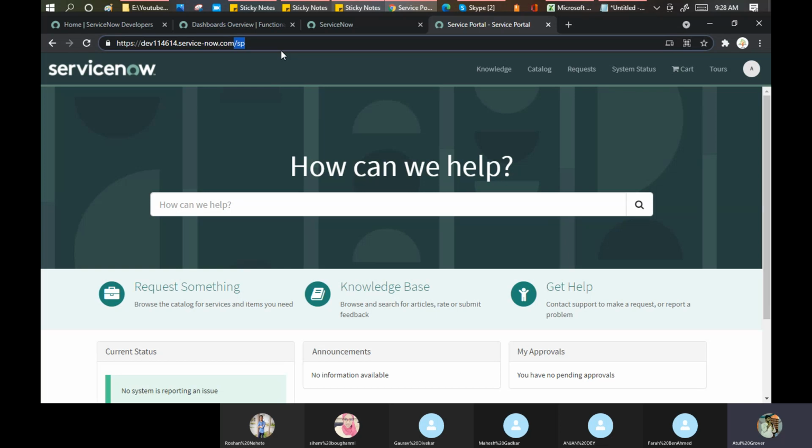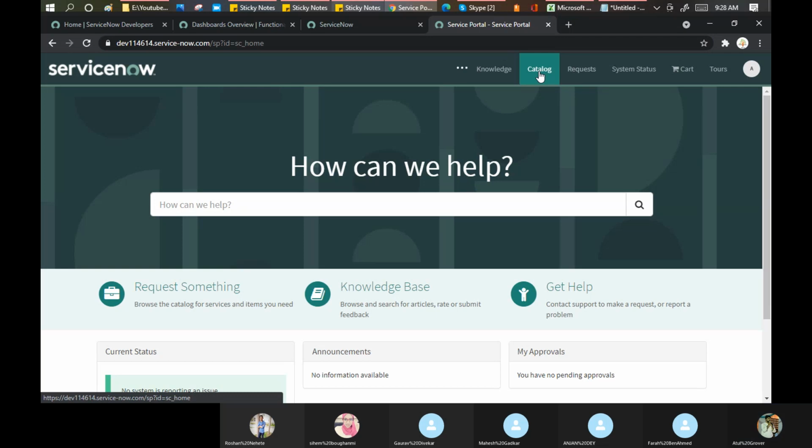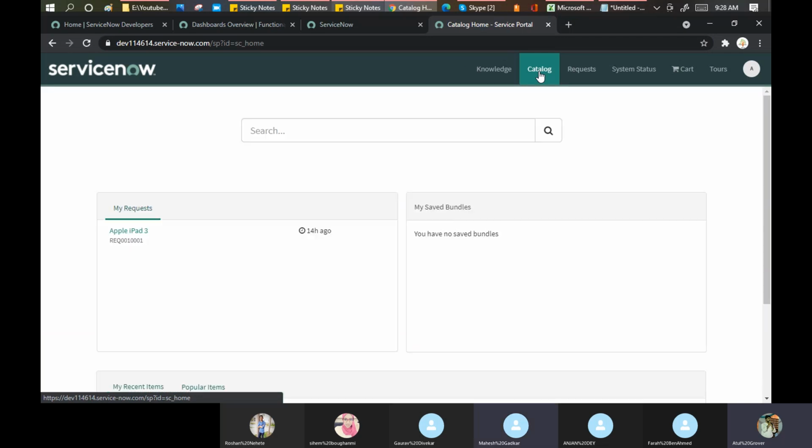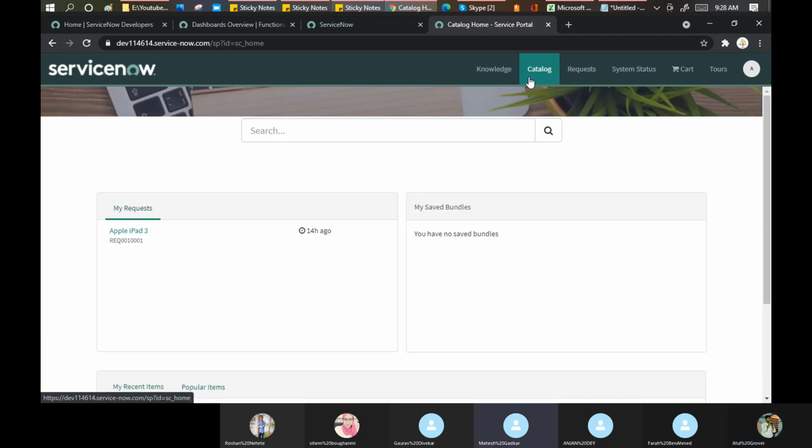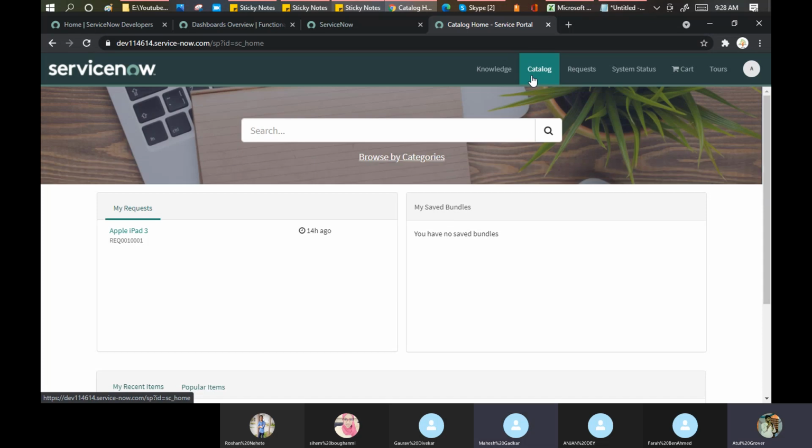Okay. Now what I can do, I'm going to request something. On Amazon, we have a catalog on the top. So here we click on the catalog. And here I'm getting the option browse by categories.